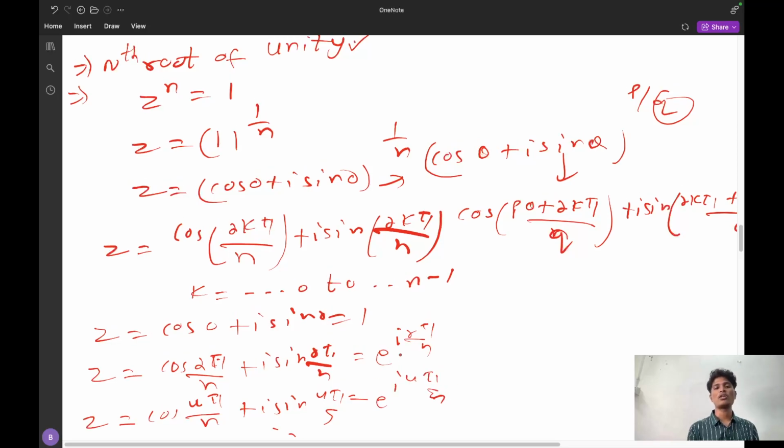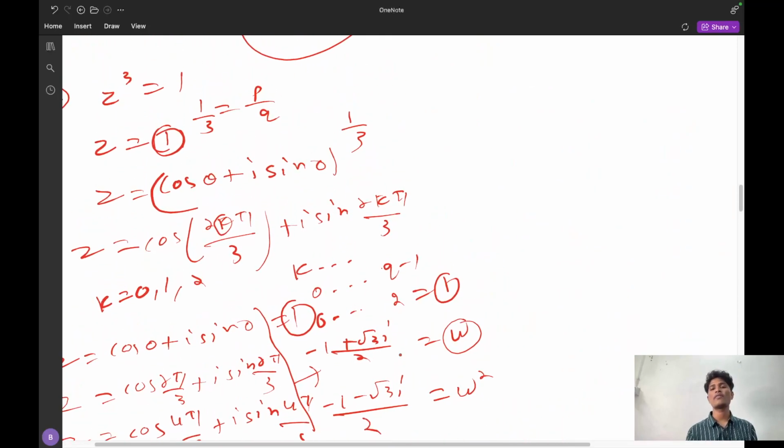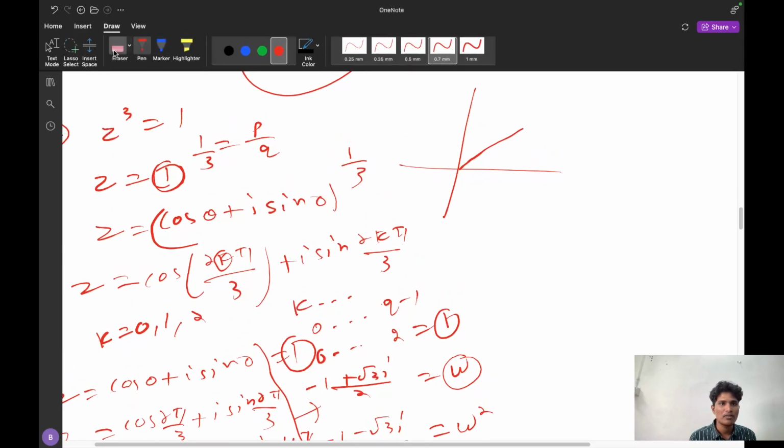And one thing I forgot to say about the cube roots of unity: if I plot them in the region of the graph, what will I get?